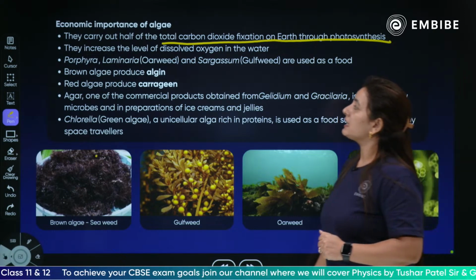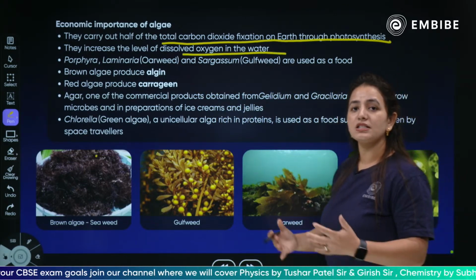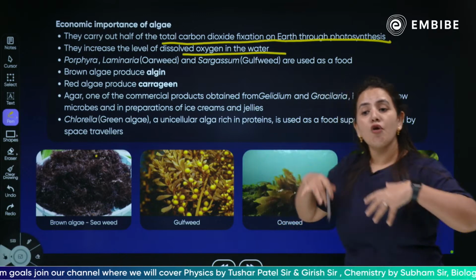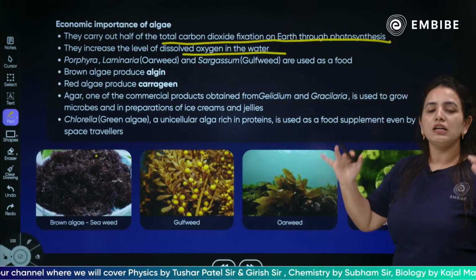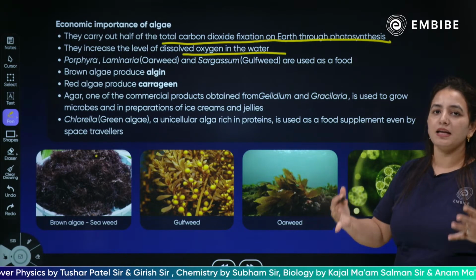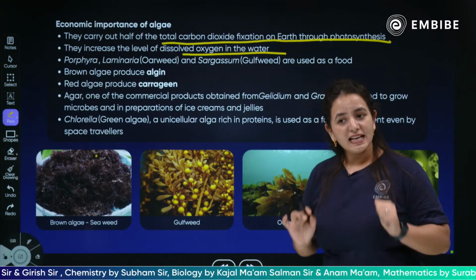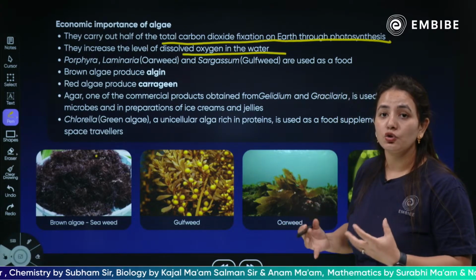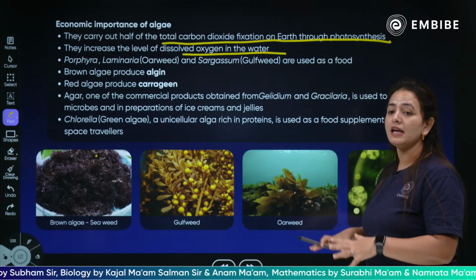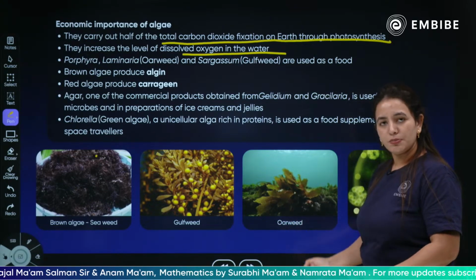Next, they increase the level of dissolved oxygen in the water. Since they do photosynthesis, they evolve oxygen a lot. So the level of oxygen inside the water increases because of them, and it is easy for the aquatic animals to consume it. The aquatic animals consume the dissolved oxygen only, which is increased by the algae during the photosynthesis process.